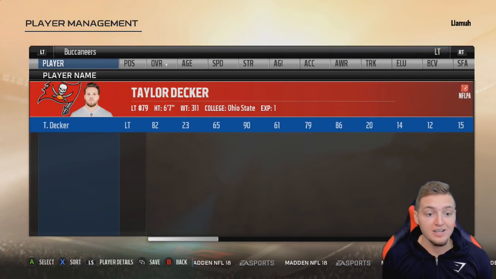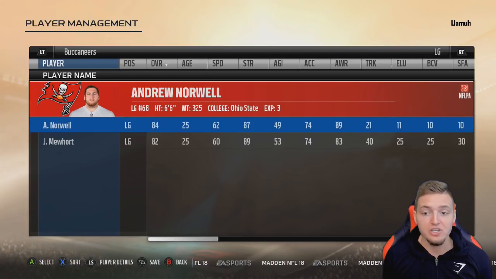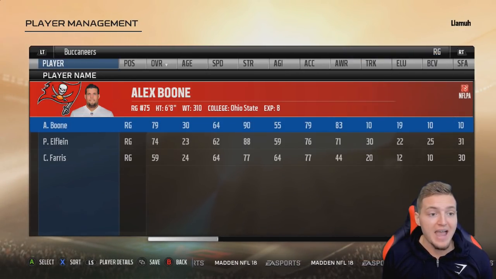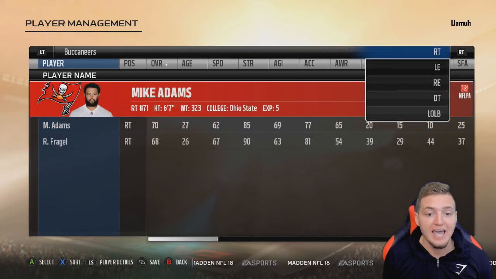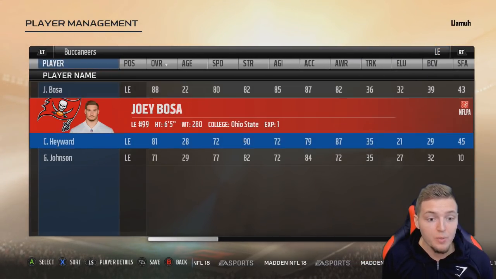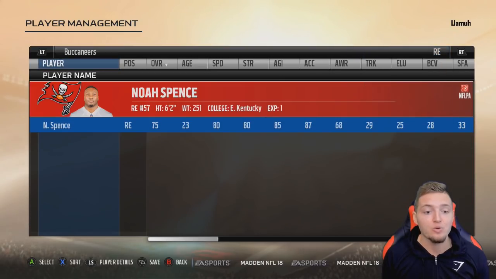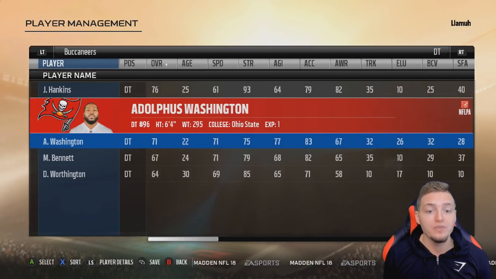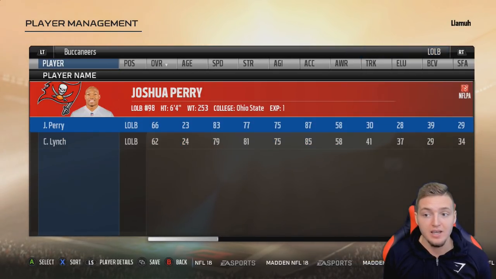The offensive line is pretty good. Taylor Decker, the young tackle, Andrew Norwell, the veteran, Corey Linsley, have Alex Boone, and at right tackle you have Mike Adams. Now, left end, you have Joey Bosa backed up by the veteran Cameron Heyward. At the right end position, you have Noah Spence. D tackle, Johnathan Hankins backed up by Adolphus Washington. I like that name a lot, Adolphus.